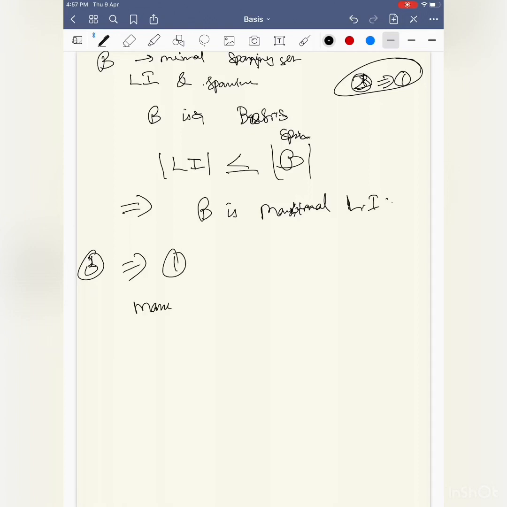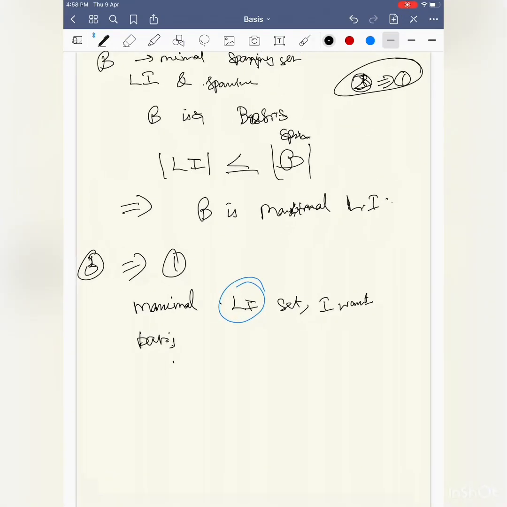So we have a maximal linearly independent set. I want to prove it is a basis. For a basis I need to prove linearly independent and spanning. Linear independence is already given, so I want to prove spanning. So we will show that it spans.